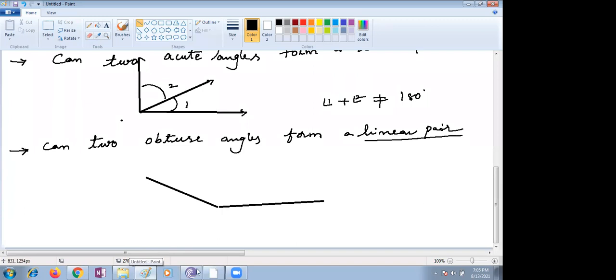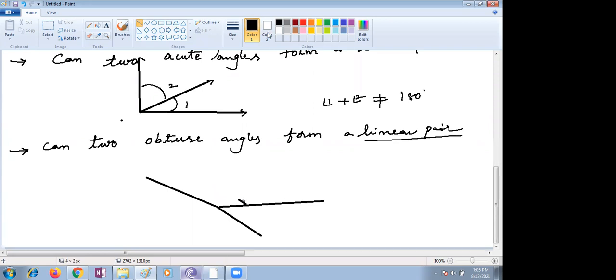For this, I'm going to join one more obtuse angle. Now you have to check these two angles. Students: ma'am, they cannot form a linear pair because the sum is more than 180.